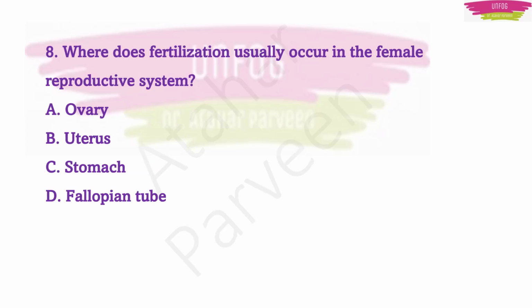Another most expected question. This is from reproduction. The question is, where does fertilization usually occur in the female reproductive system? Ovary, uterus, stomach, fallopian tube. Which is the correct answer here? Fertilization occurs in the female in the fallopian tube. It is a very important point.